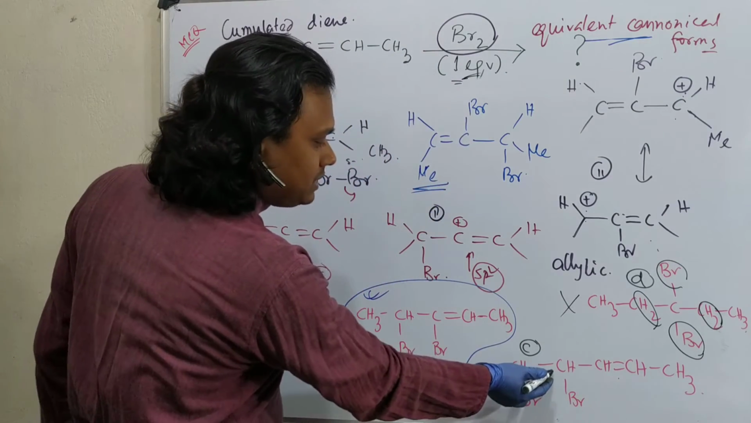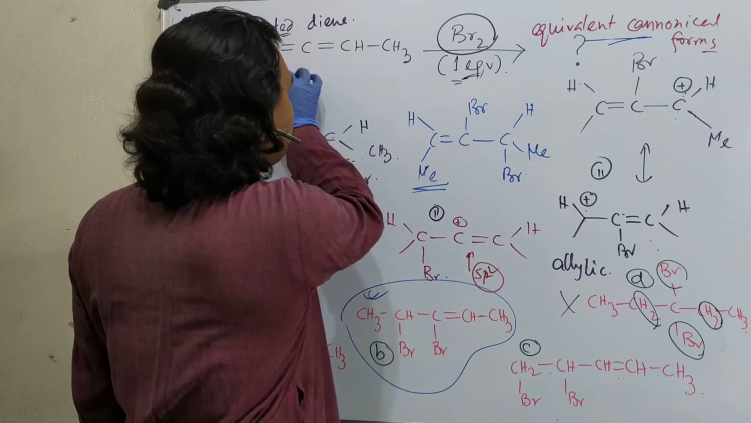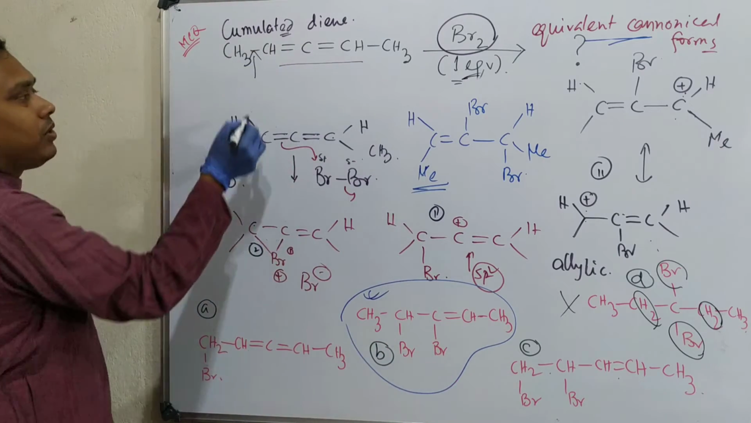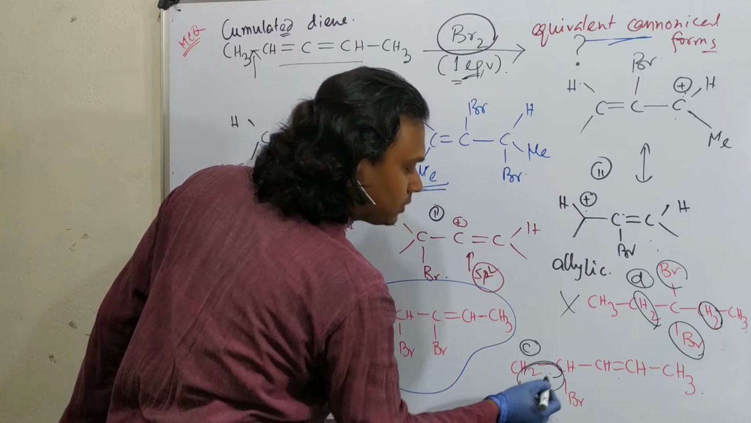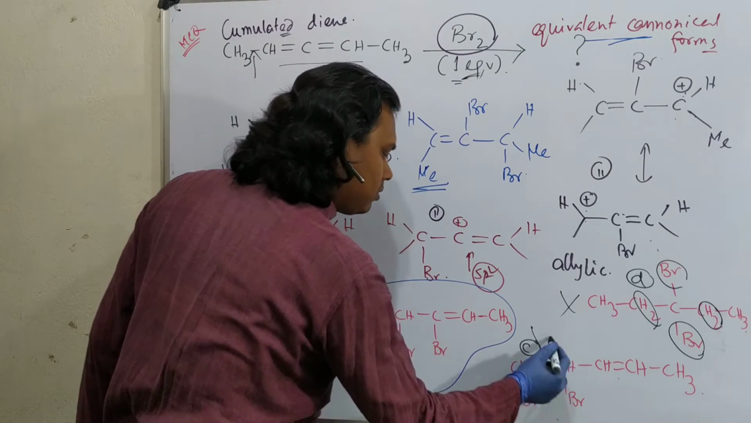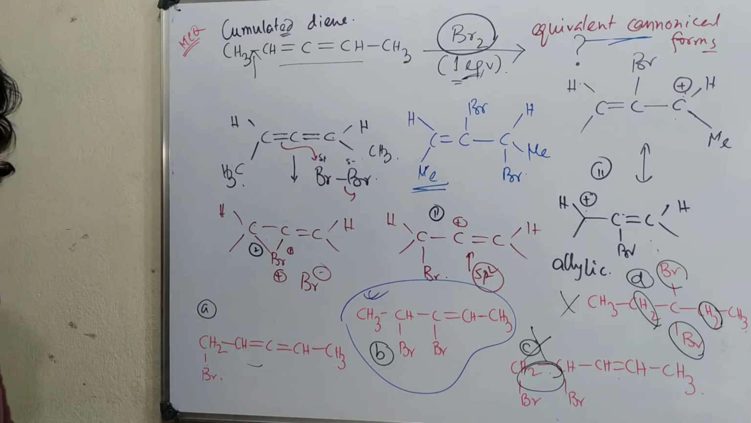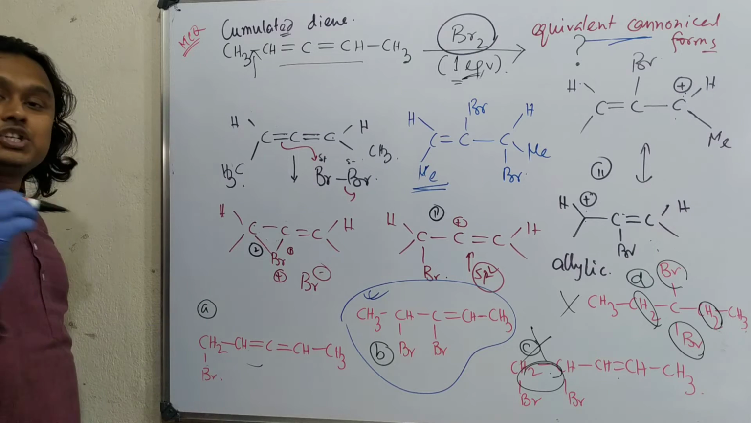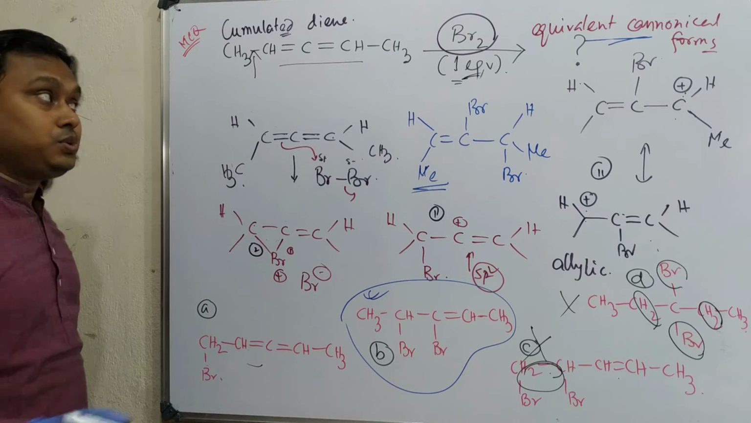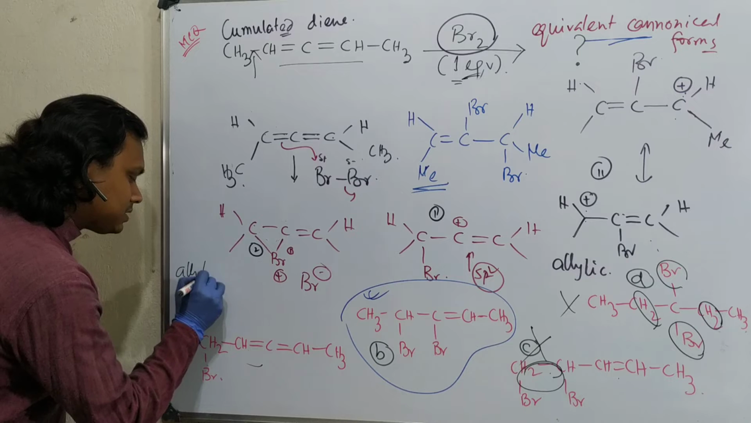What about this and this? See, did I give a conjugated diene? No, it's a cumulated diene. There is no double bond, so how is this possible? Still wrong, not possible. What about this? This is actually not addition. This is actually substitution, or better to say allylic substitution.